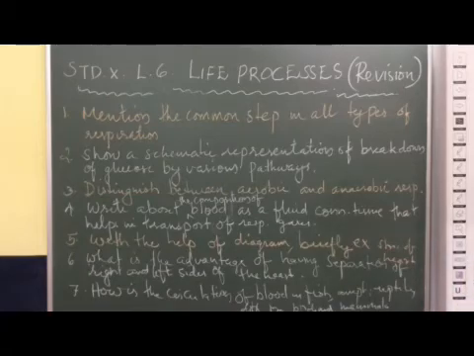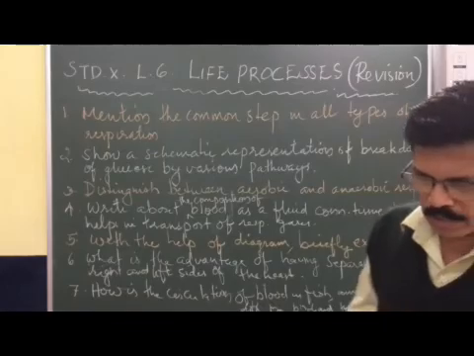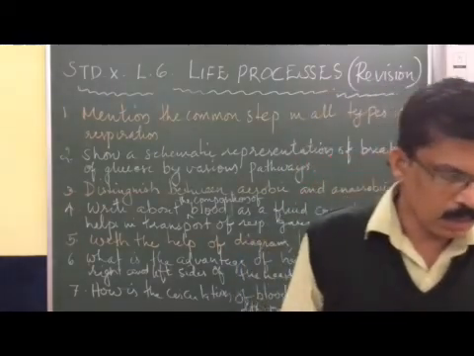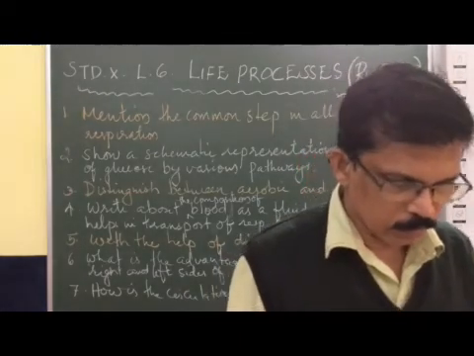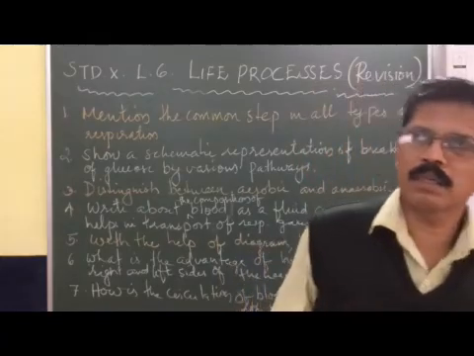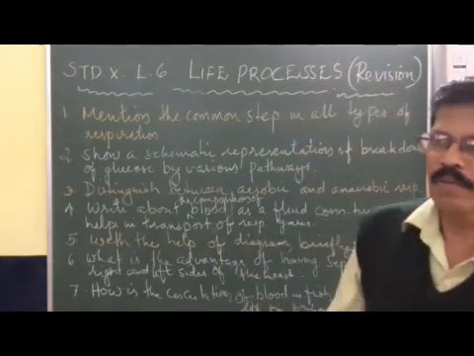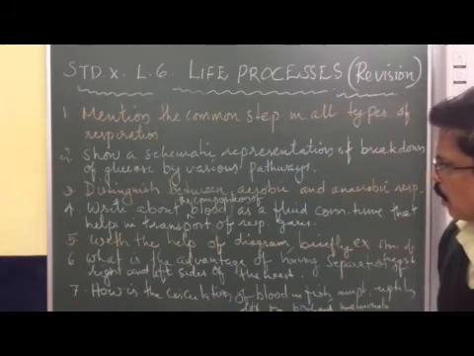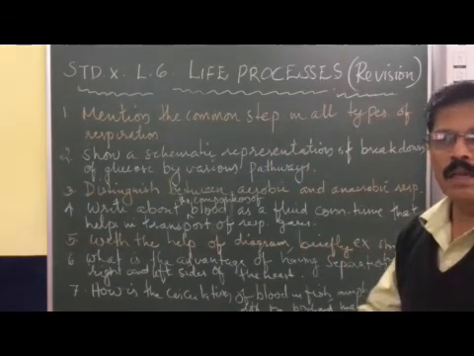So here also we can say incomplete double circulation. In amphibians and reptiles we can say incomplete double circulation. Whereas in the case of birds and mammals, we can say complete double circulation.